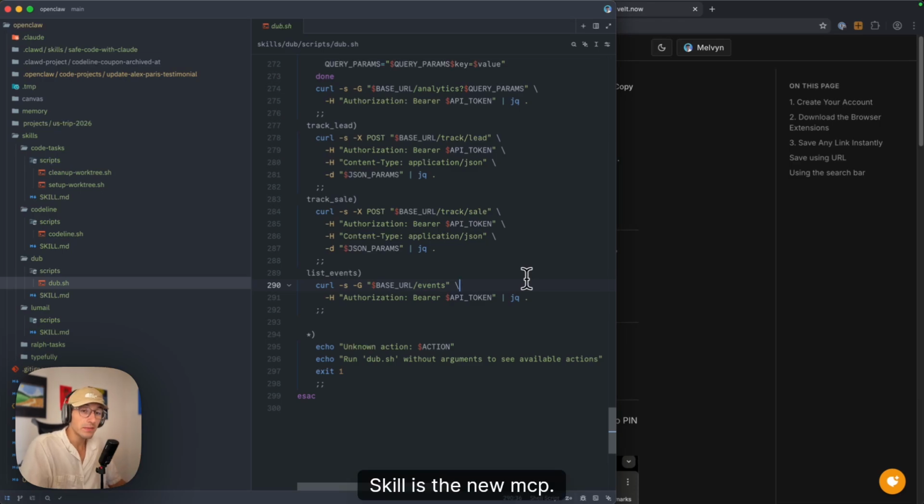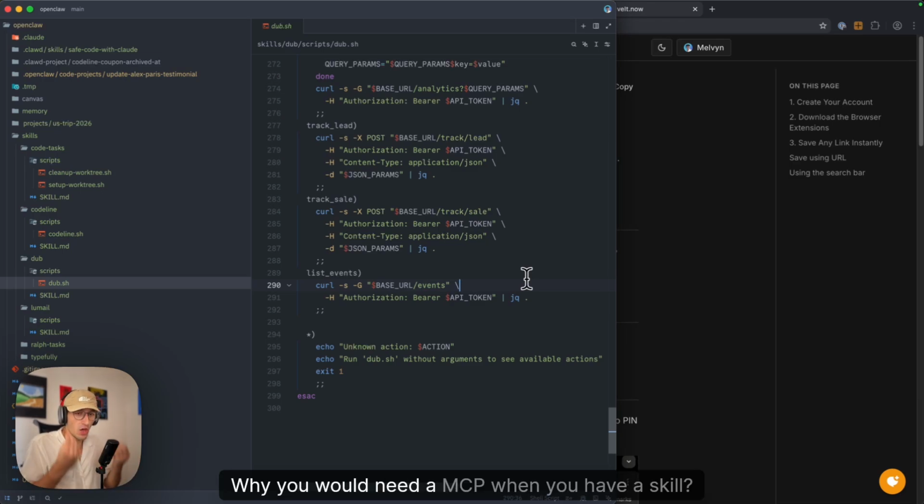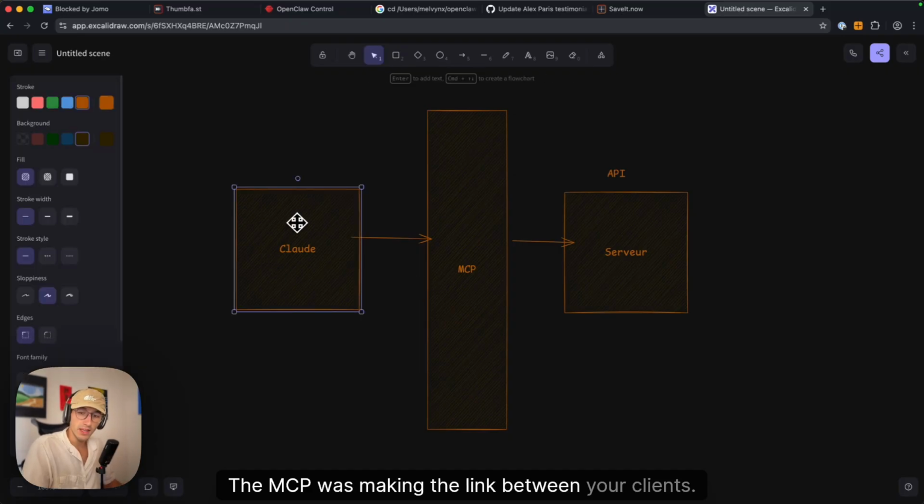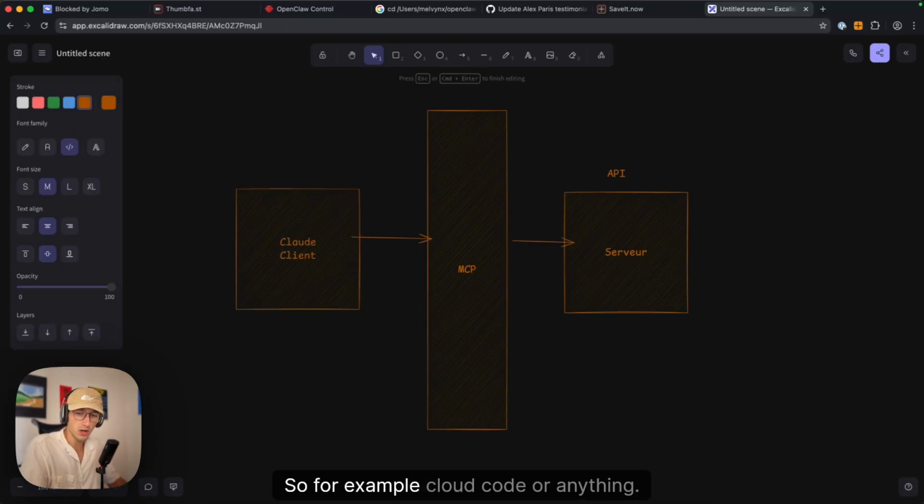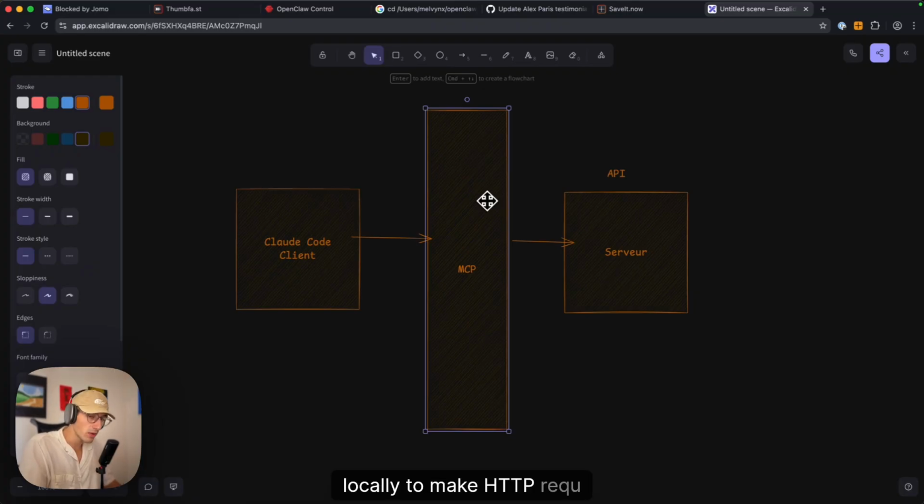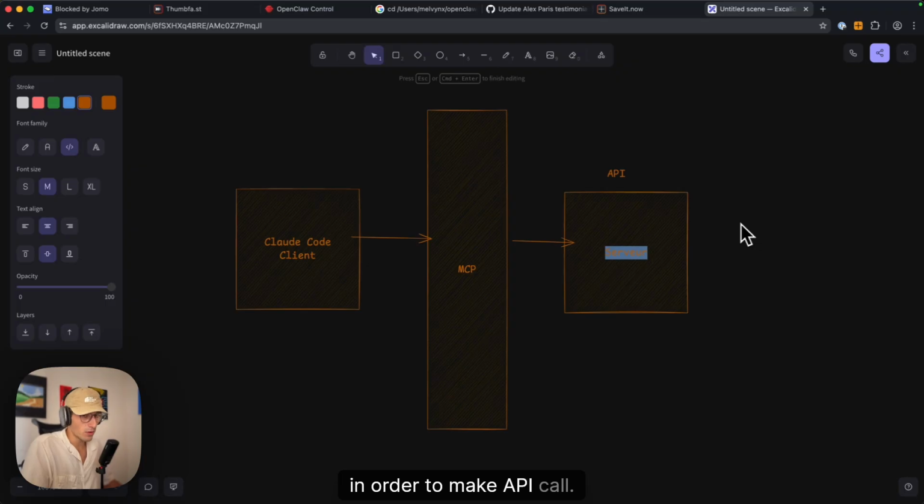Skill is the new MCP. Why will you need an MCP when you have a skill? The MCP was making the link between your clients, for example Cloud Code or anything. Then the MCP was a kind of server running locally to make HTTP requests in order to make API calls. But this made no sense. The MCP concept, for most cases, makes no sense.